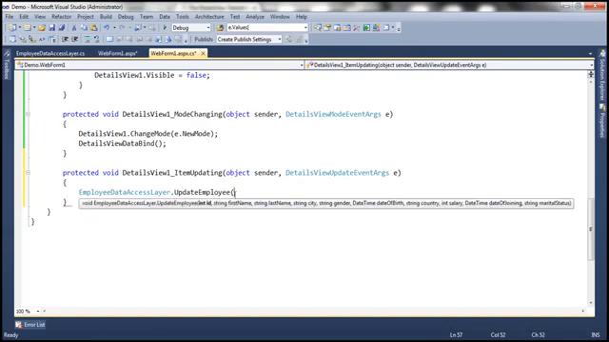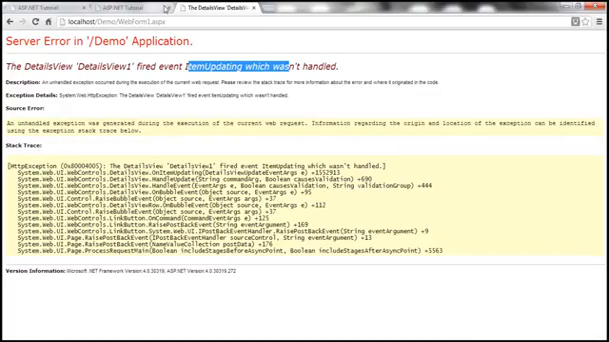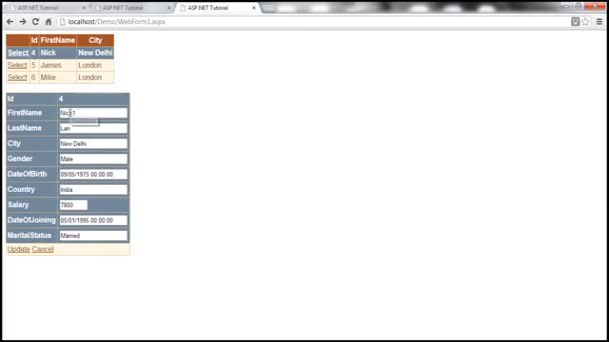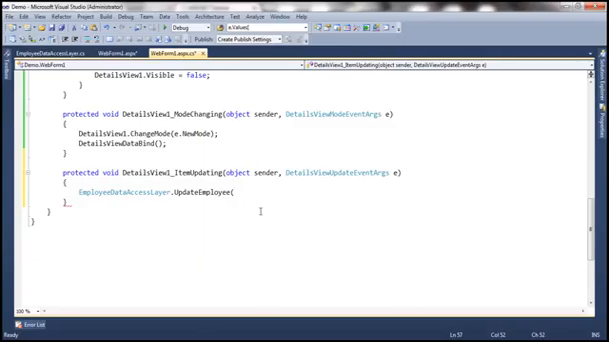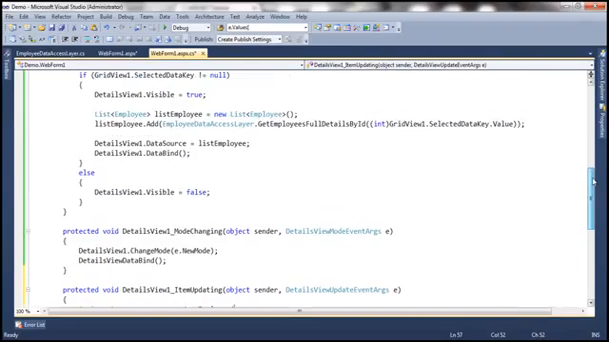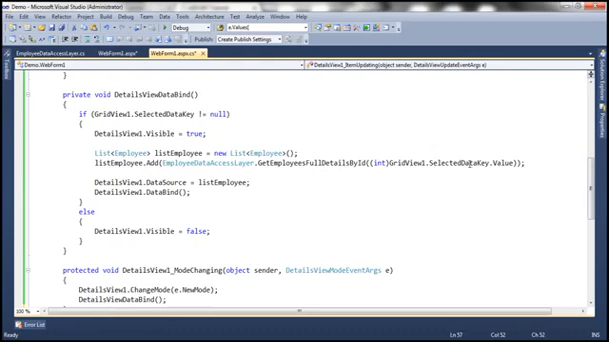Okay, so within the employee data access layer we have the UpdateEmployee method, but if you look at this method, you need to pass in ID, first name, last name, all the new values. So obviously, how do I get the ID of the employee whose row we are editing? It's very easy. We can make use of the SelectedDataKey property of the GridView control, right?